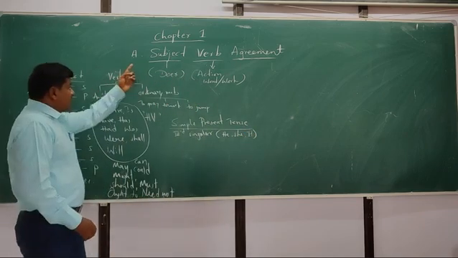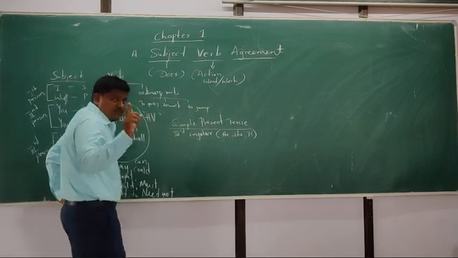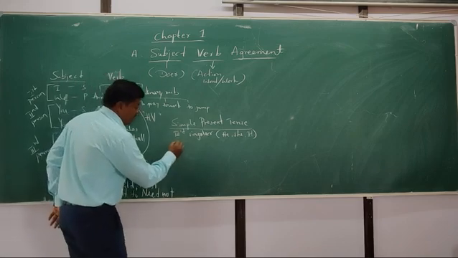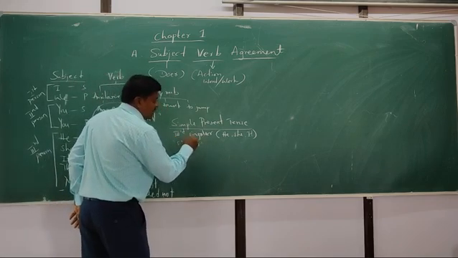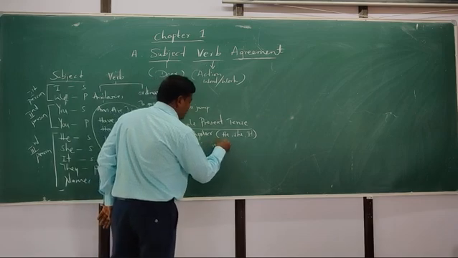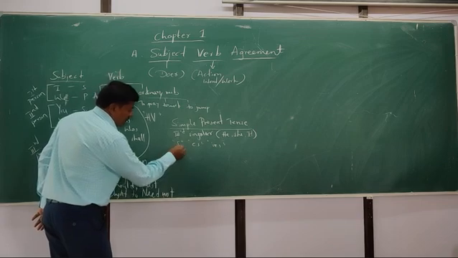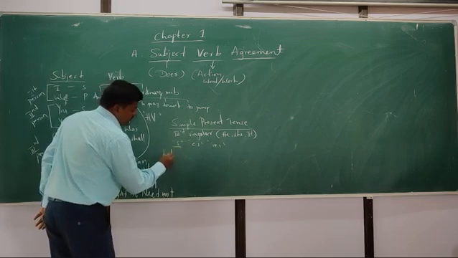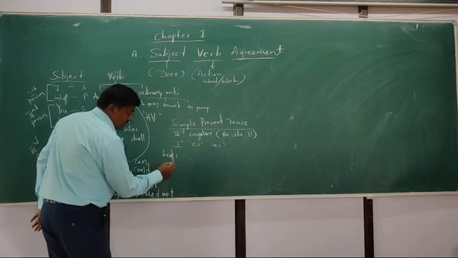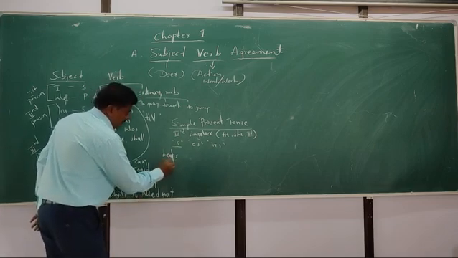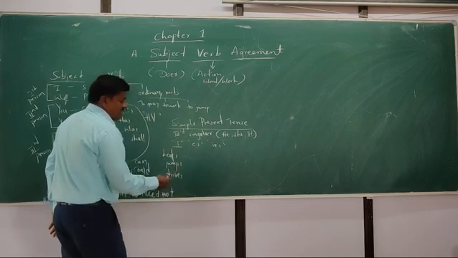When the subject comes as a third person singular, we have to apply s, es rules. We write s and es, ies, like this. S is the common rule. For example, beat, beats, jump, jumps, drive, drives, like this.